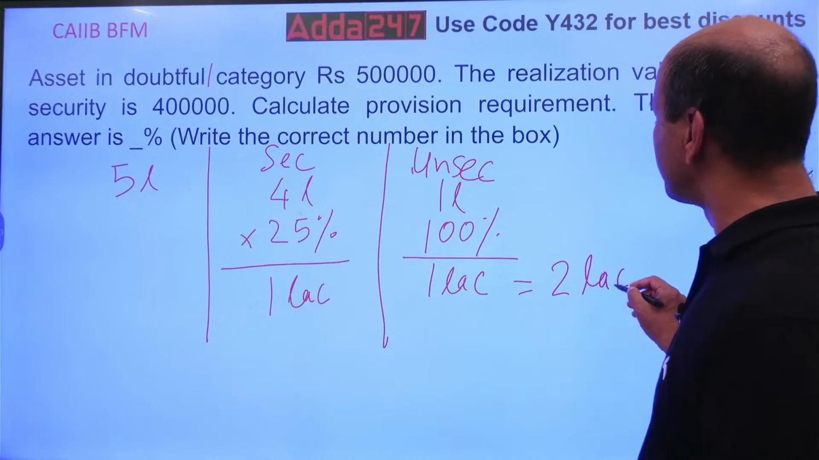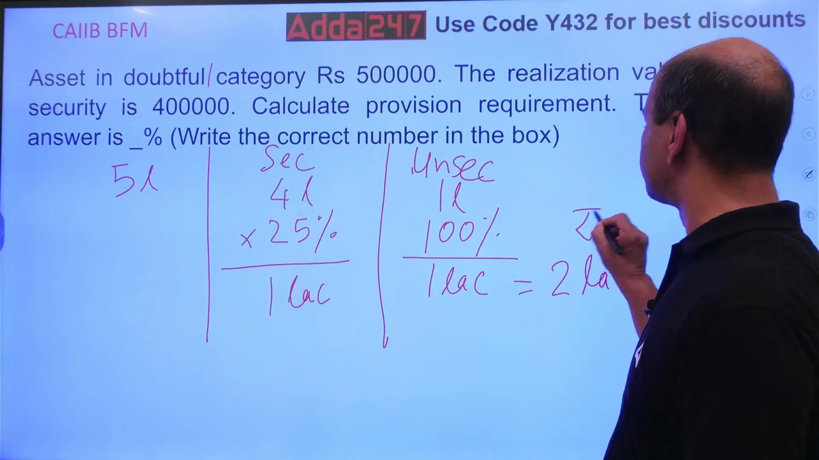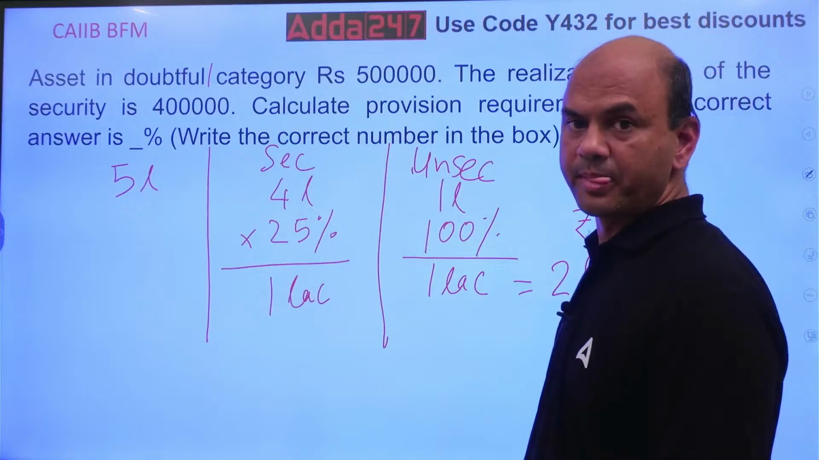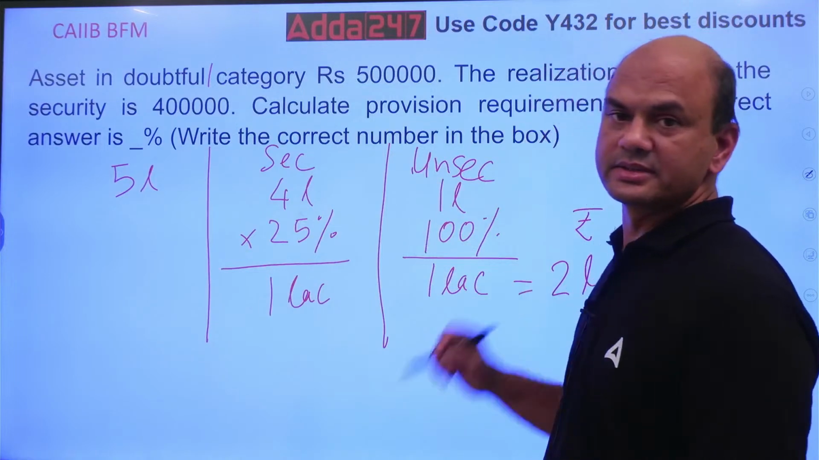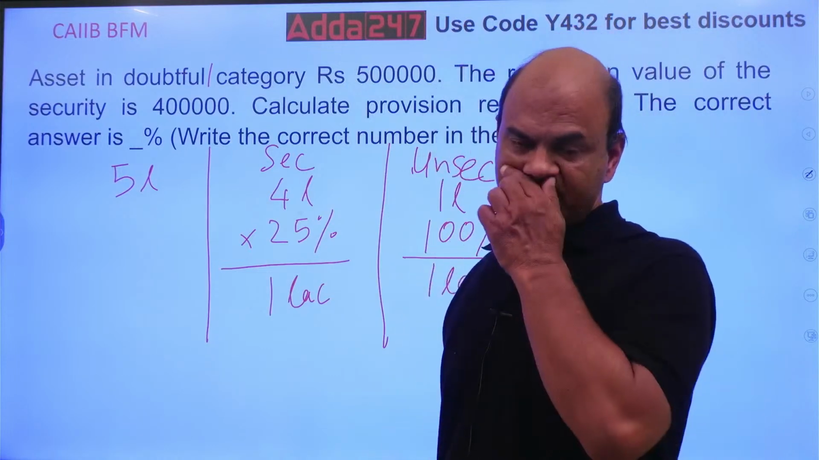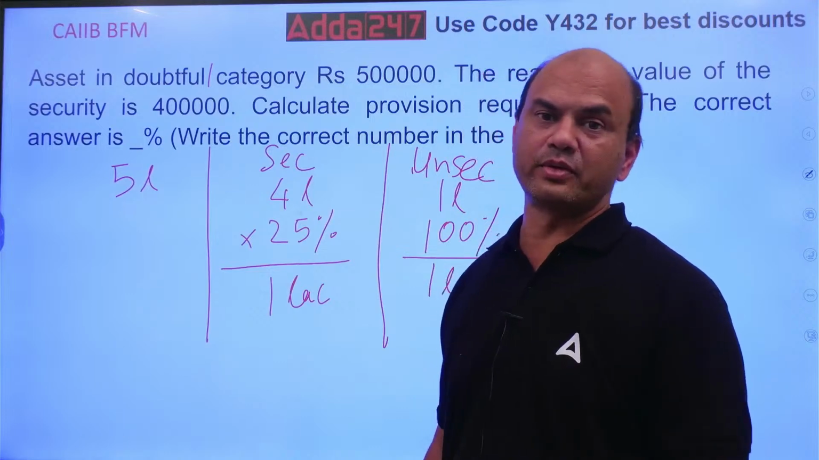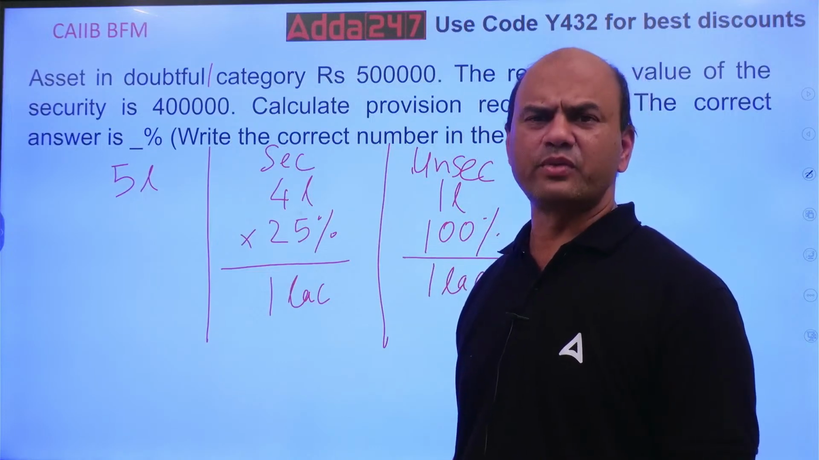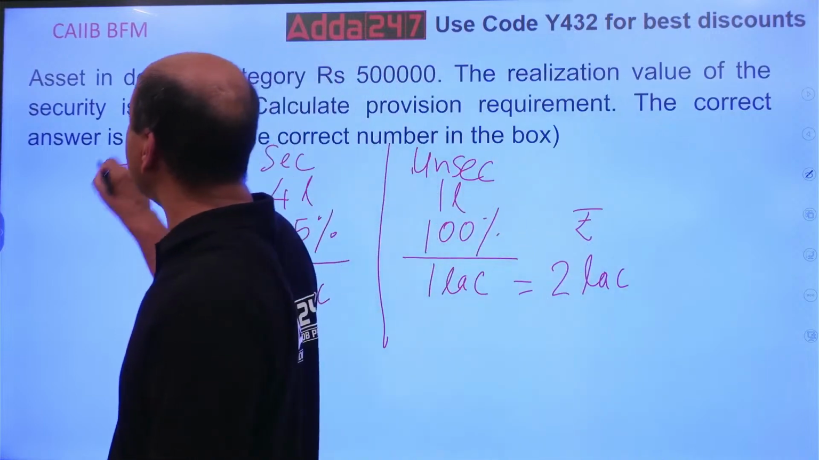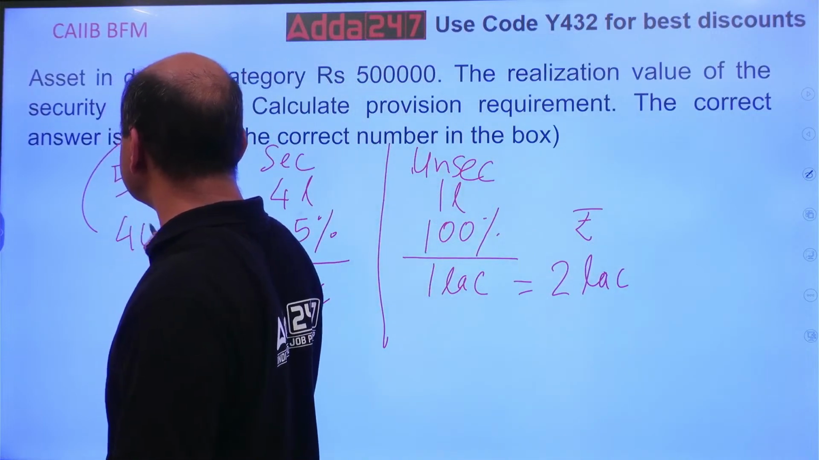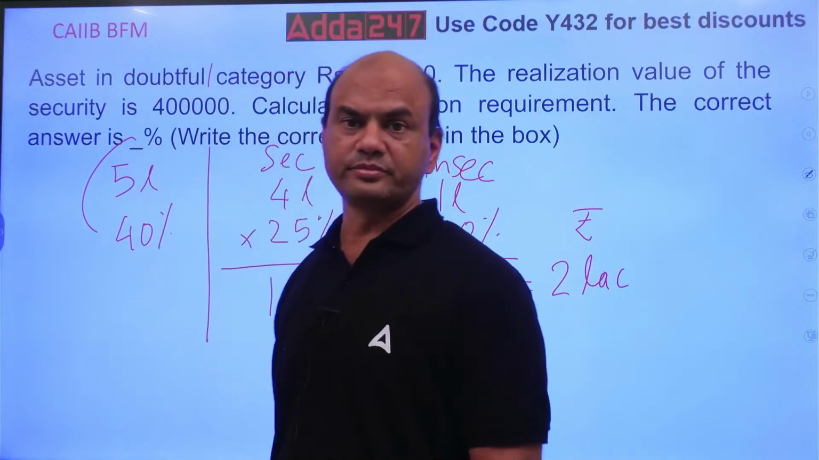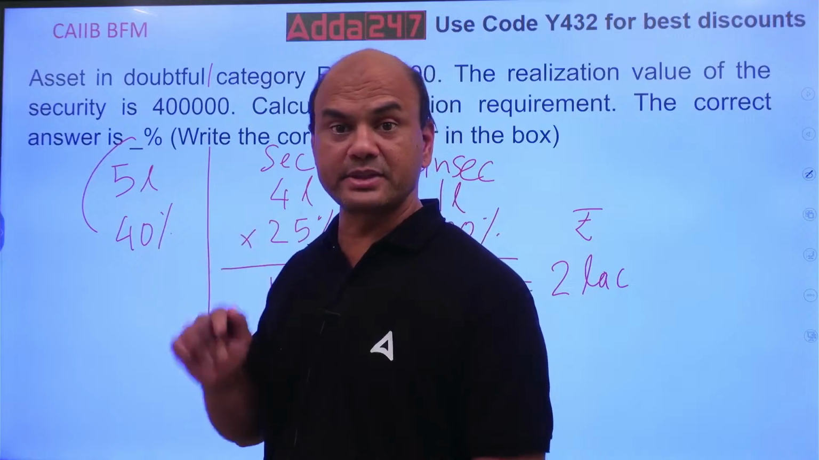If they ask you rupees, so rupees is 2 lakhs. But if they ask you percentage, then it's difficult. Then it is 2 lakhs upon 5 lakhs into 100. So 2 upon 5 into 100. So what is that? 40%. So then it will be 40%. Here if the question is asked in percentages, then it is 40%.